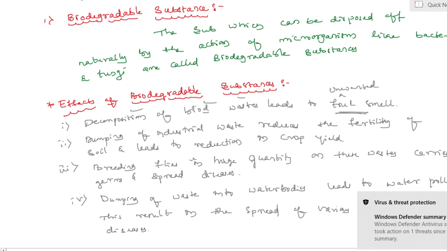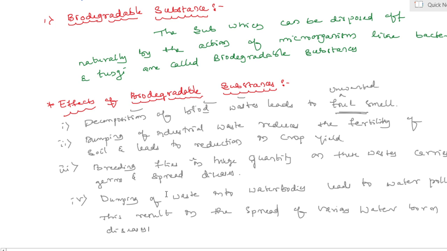Yes, my dear students, once again, all of you listen here carefully. What is meant by biodegradable substances? It means the substances which can be disposed of naturally by the action of microorganisms like bacteria, fungi are called biodegradable substances.